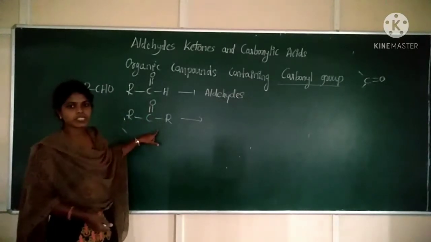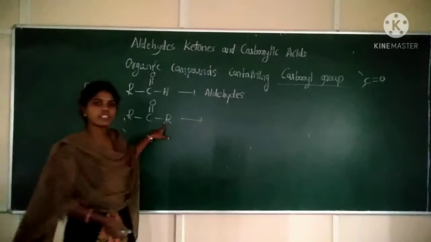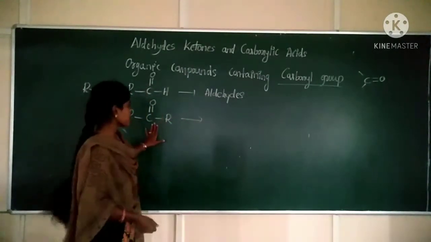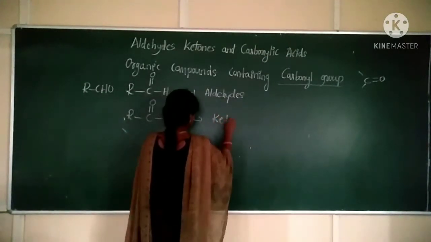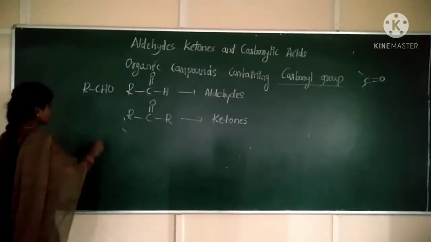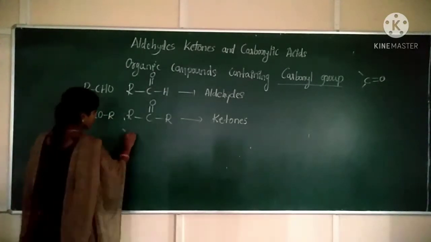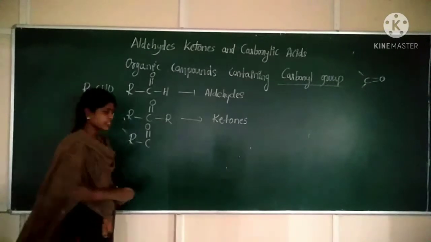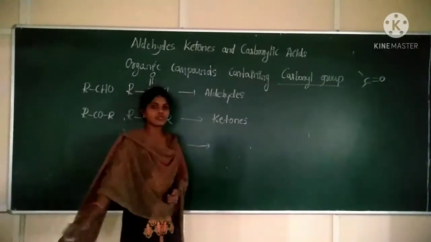The carbonyl functional group will be present in a ketone, and the two valencies of the carbon must be satisfied by alkyl groups. Those types of organic compounds are said to be ketones. Okay. Next, carboxylic acid. Carboxylic acids are the organic compounds which have two functional groups.